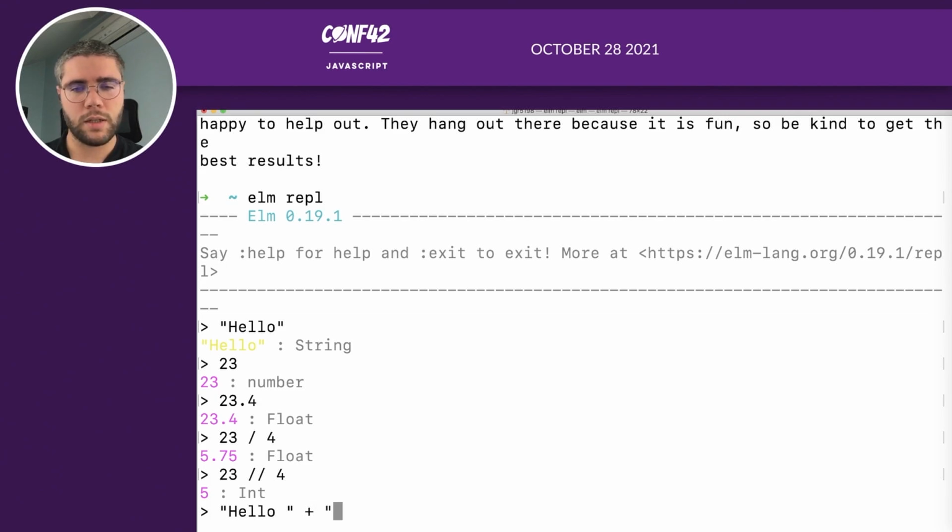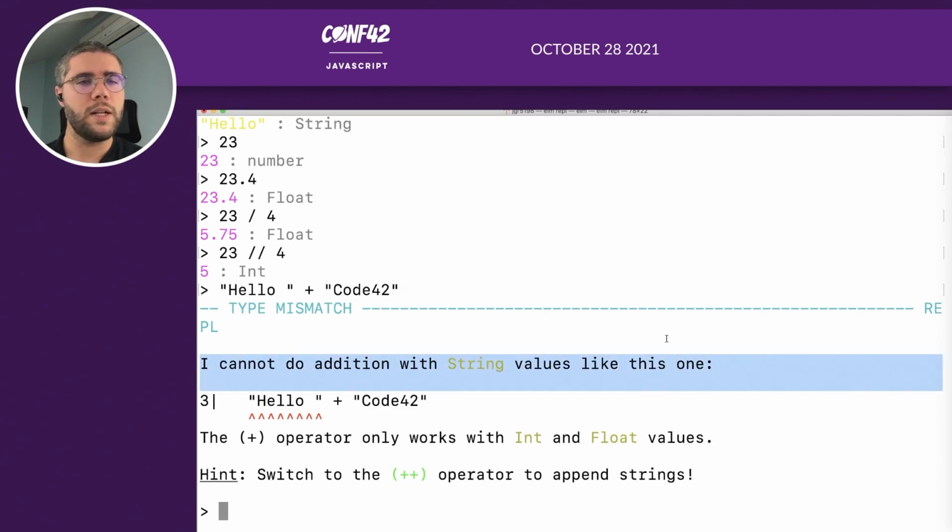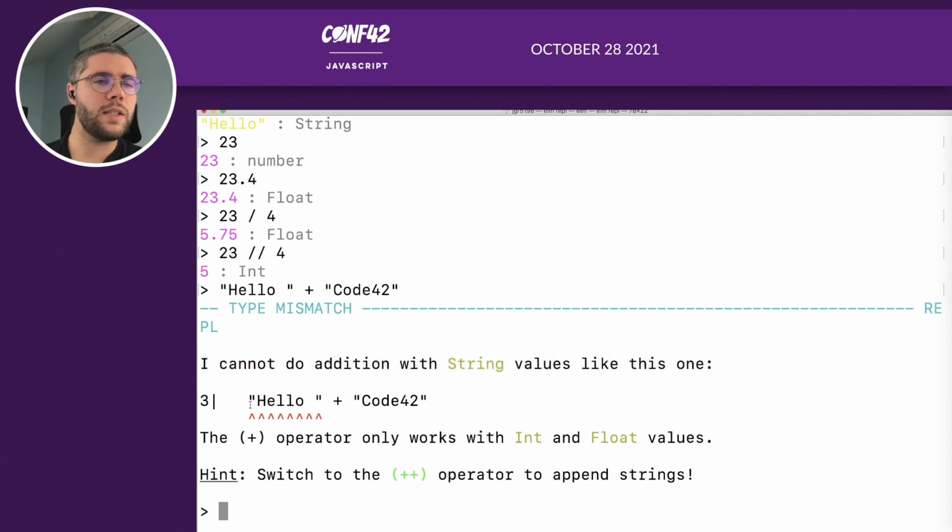So let's see something simple. Here we have some error from the compiler because I've tried to, let's see the error. I cannot do addition with string values like this one. So in Elm, you don't concatenate things with the plus operator like in JavaScript, but you have to use the